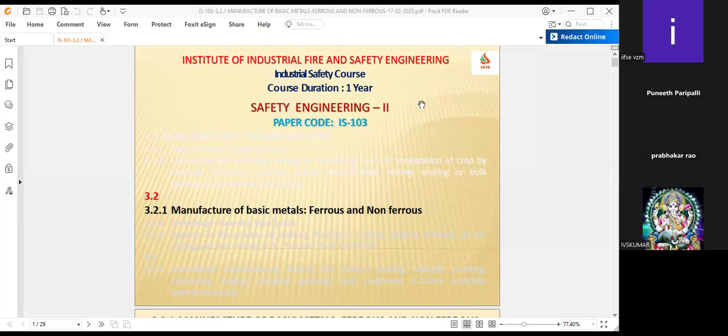Today we are talking about, as scheduled, the IS 103 Safety Engineering 2, wherein 3.2.1 is the manufacture of basic metals, ferrous metals as well as non-ferrous metals.